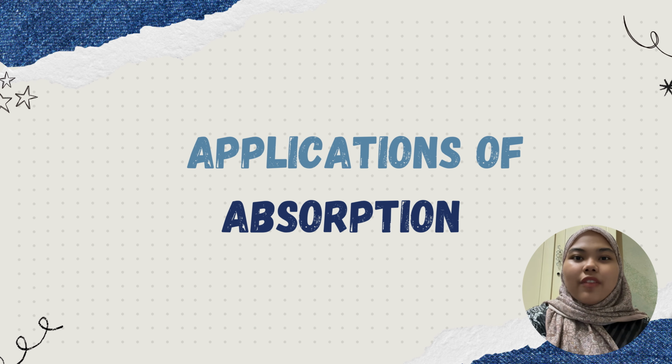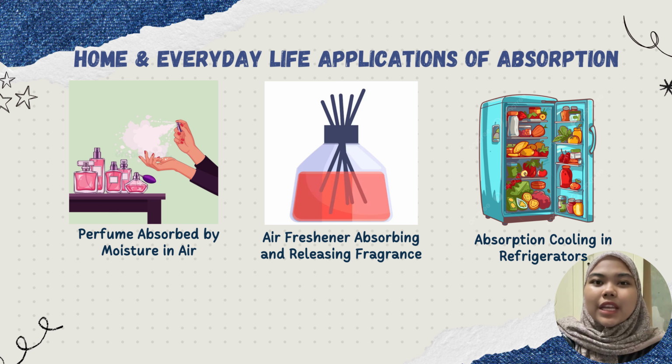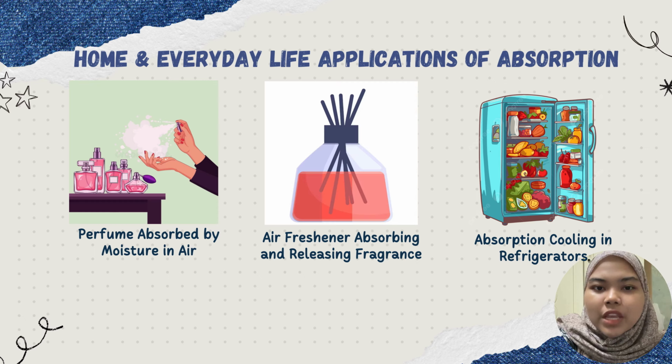Next is the application of absorption. Absorption is something that happens in our daily life even though we usually do not notice it. One very common example is perfume. When we spray perfume in a room, the smell spreads and stays for a long time instead of disappearing immediately. This happens because the perfume vapor is absorbed by moisture in the air, allowing the fragrance to move around the room and last longer. Another everyday example is the use of air freshener. Air fresheners work by absorbing and slowly releasing the fragrance into the air. This helps to remove unpleasant smells such as food odor and keep the room smelling fresh for a longer period of time. Without absorption, the smell would disappear very quickly.